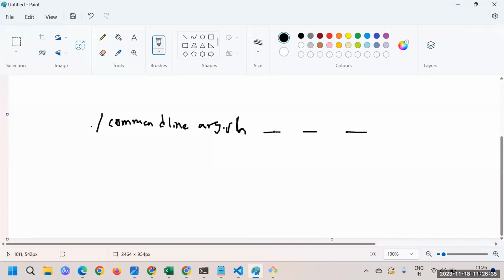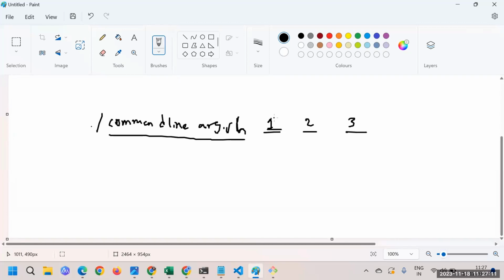They have a value, and they have a position. This is the first position, this is the second position, this is the third position, and in fact the script name is the zero position. We can use those arguments within the script.